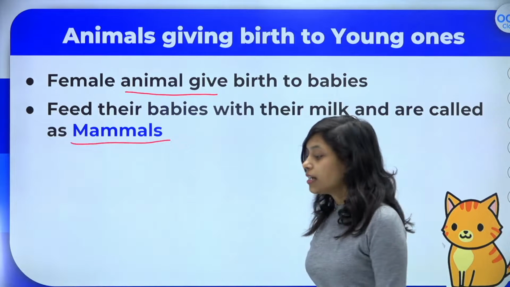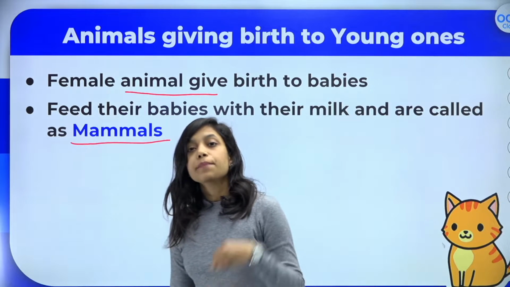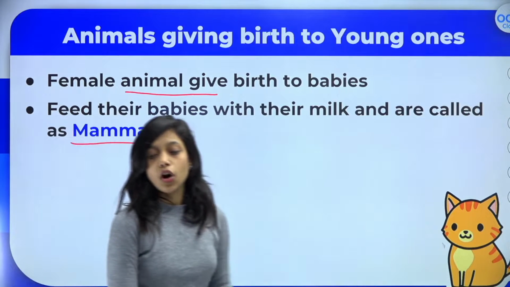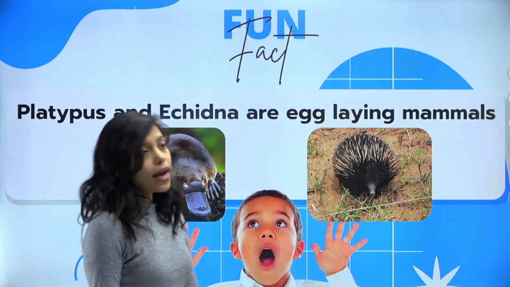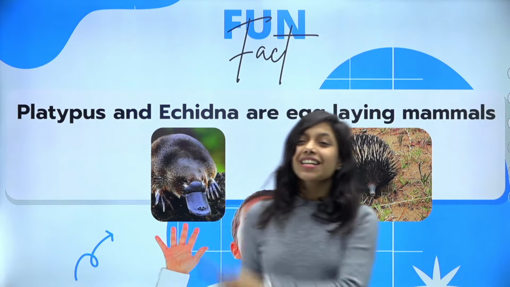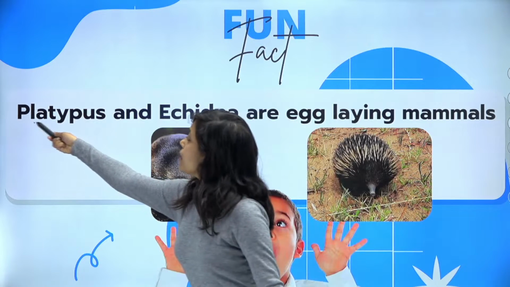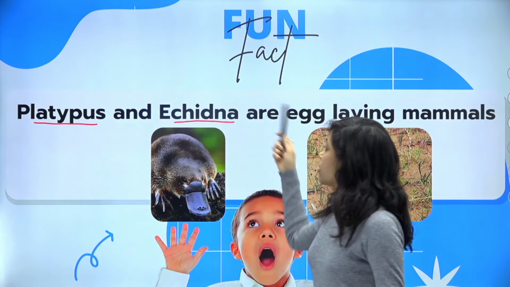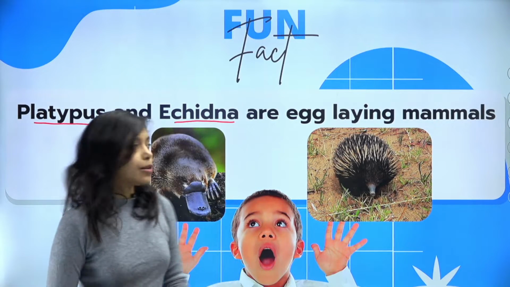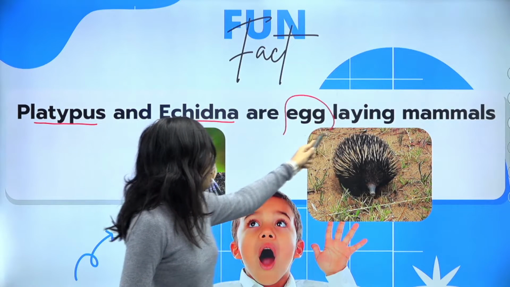Okay, the animals which give birth to babies and then feed them with milk are called mammals. But of course, science is full of exceptions. Here also there are some exceptions. Platypus and Echidna, these two are mammals, but they do not give birth to babies. They are actually egg laying mammals.